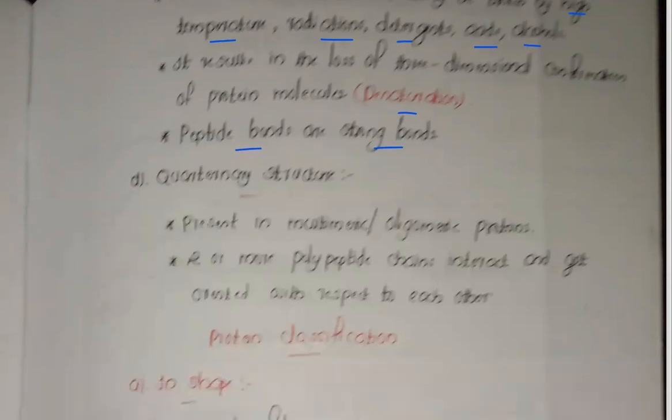Now coming to the last structure, quaternary structure. Quaternary structure is present in multimeric or oligomeric proteins. Two or more polypeptide chains interact with each other and get oriented with respect to each other to form the quaternary structure.